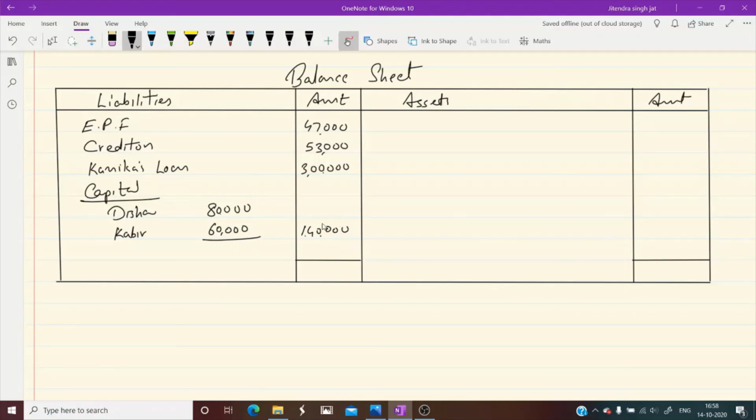Let us prepare the asset side also. In the asset side, according to the question, bank is given 60,000. There is no change in the bank. Then debtors. Again, debtors will come 60,000. Then stock. Also stock will come 1,20,000.